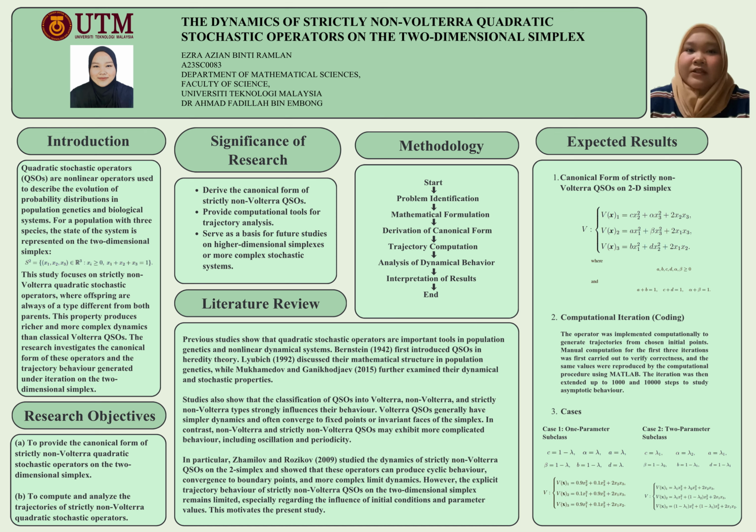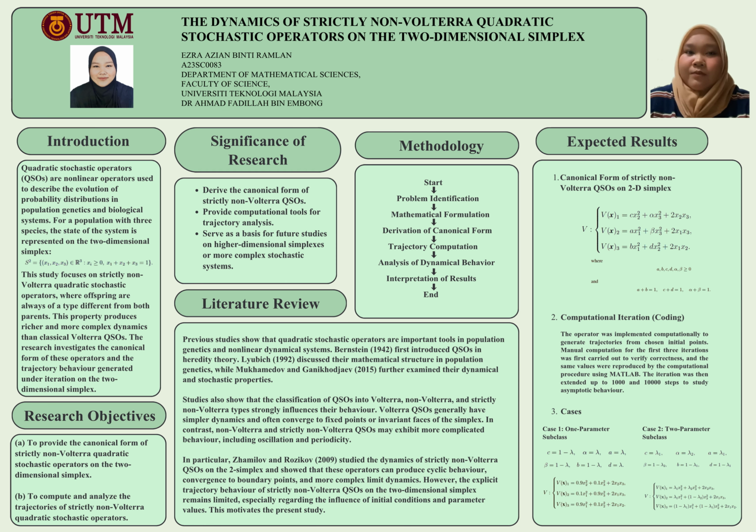For the results, the study first obtained the canonical form, which depends on 6 non-negative parameters under a normalization constraint. Next, for case 1, which is the one-parameter subclass, the system was analyzed for different values of lambda. The results show that for most values of lambda, the trajectory has heavy persistent oscillatory behavior and does not converge to a fixed point. However, for lambda equal to 0.5, the trajectory approaches the center of the simplex.